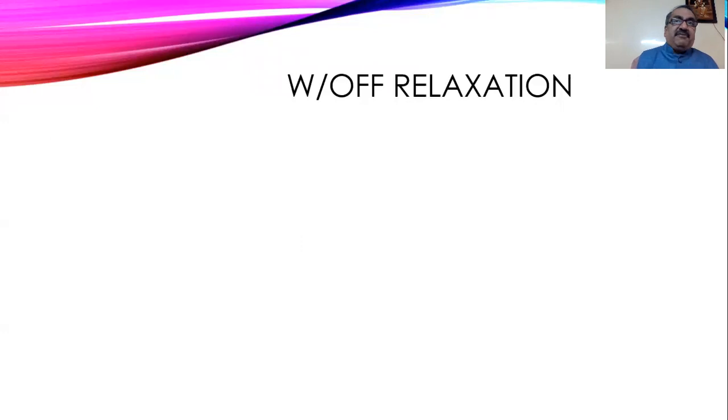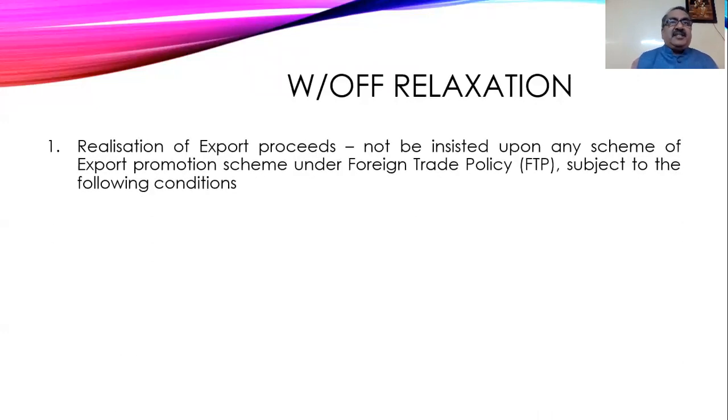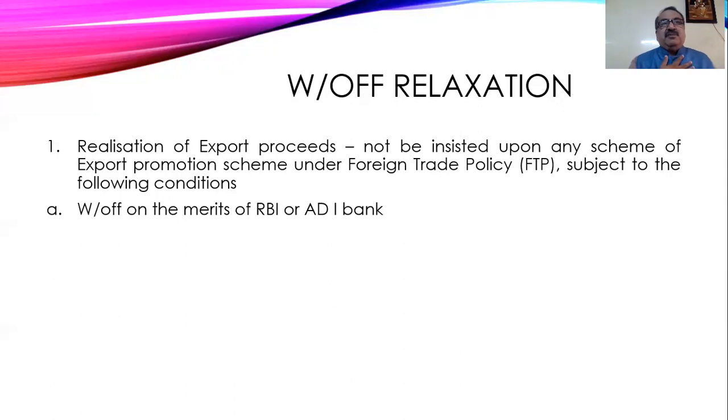Now, what are the relaxations on the realization of export proceeds? That is not to be insisted upon under any export promotion scheme of the FTP, foreign trade policy, subject to the following conditions. Because there is some relaxation in realization of export proceeds. The amount is written off on merits by RBI and the authorized dealers. So on merit, if RBI has written off the amount, or if the authorized dealer has written off the amount, relaxation is there.